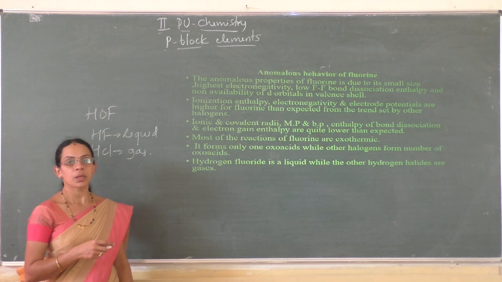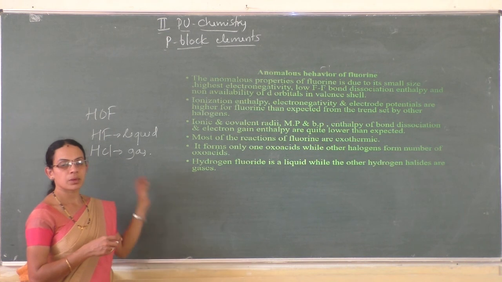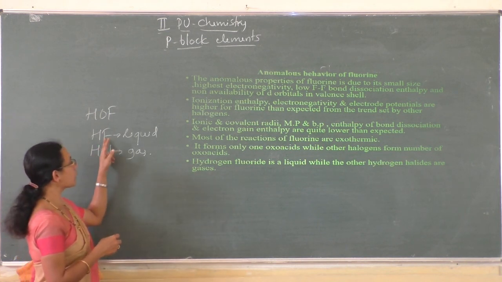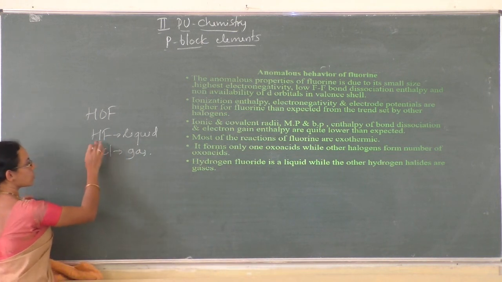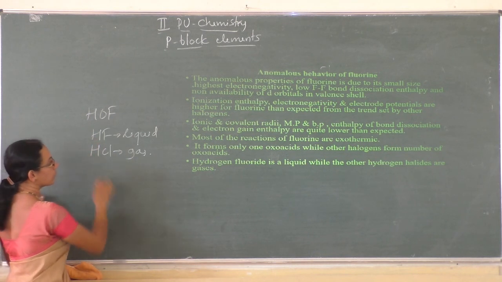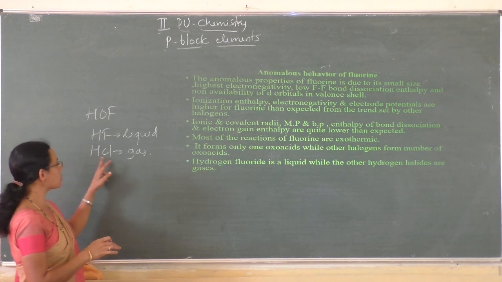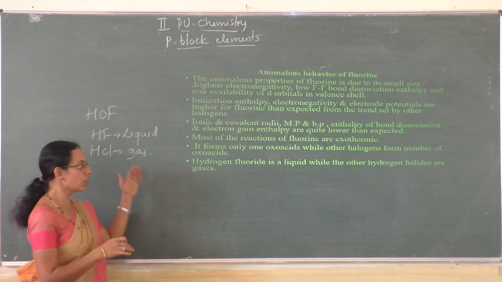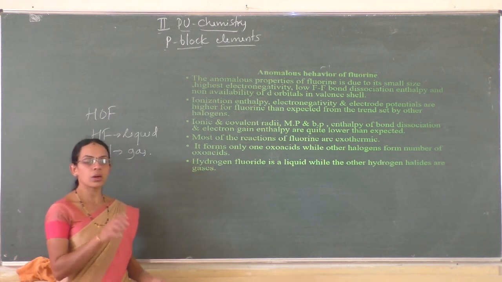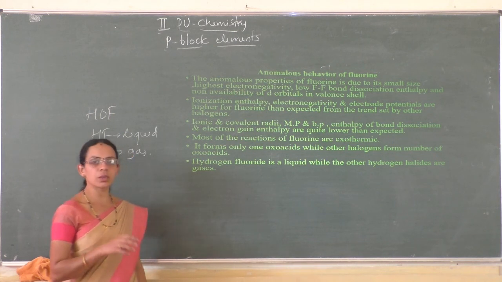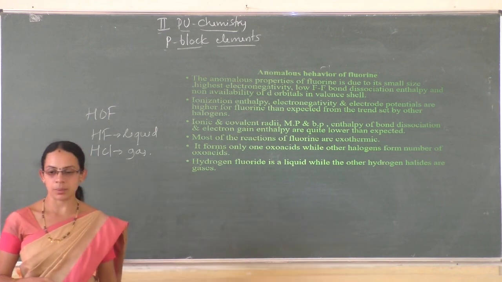That is because of the hydrogen bonding formed between the molecules of hydrogen fluoride. Because of the small size and high electronegativity of fluorine atoms, intermolecular hydrogen bonding is formed between the molecules of hydrogen fluoride. Hence, it is a liquid. Whereas such intermolecular hydrogen bonding is not formed in the case of HCl or other hydrogen halides. So they are gases.